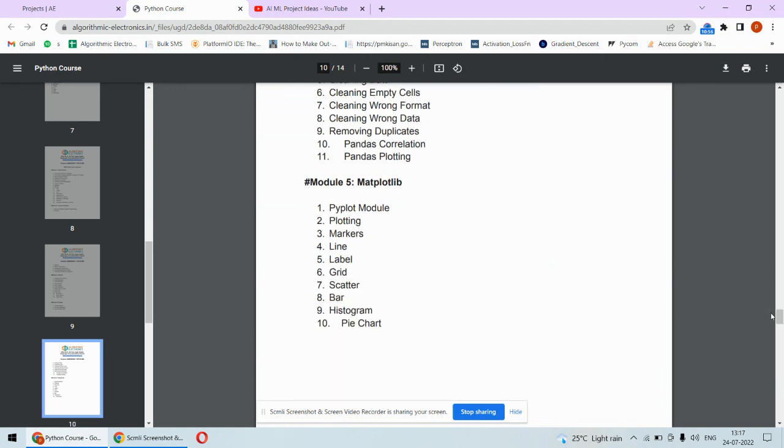Next, once you have the data set, prepared by the NumPy library and cleaned by the Pandas library, the next step is to visualize that data set and understand the relationship between the dependent and independent variables. For that purpose, we can plot graphically, and we are going to understand one of Python's important libraries called matplotlib.